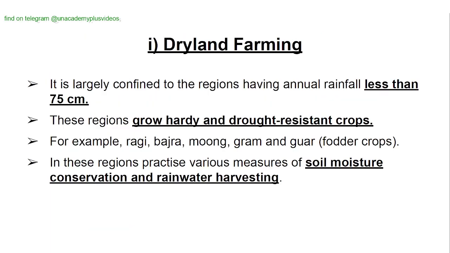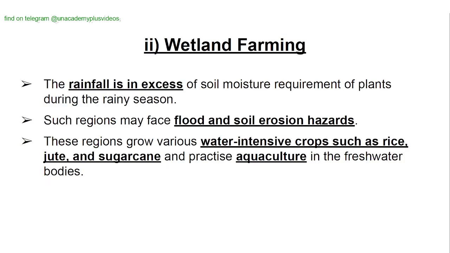Dryland farming. It is largely confined to the regions having an annual rainfall of less than 75 centimeters. These regions grow hardy and drought-resistant crops, for example, ragi, bajra, moong, gram, and guar fodder crops. In these regions, people practice various measures of soil moisture conservation and rainwater harvesting.